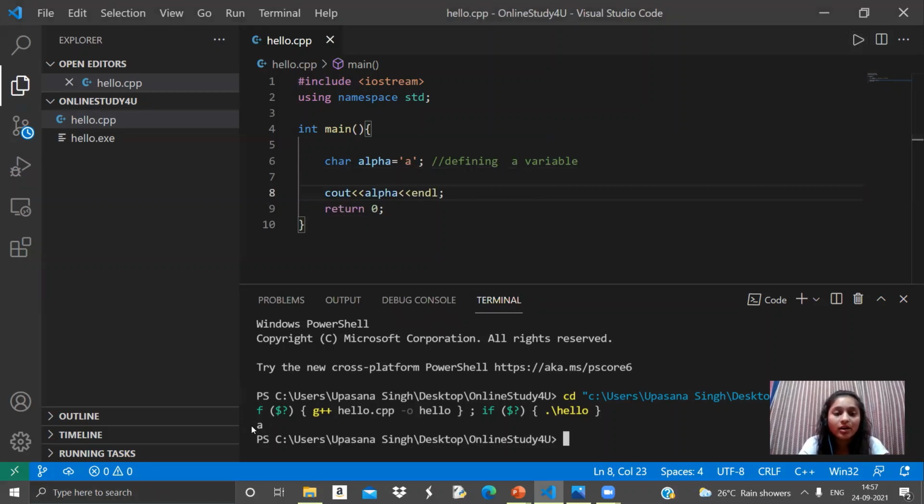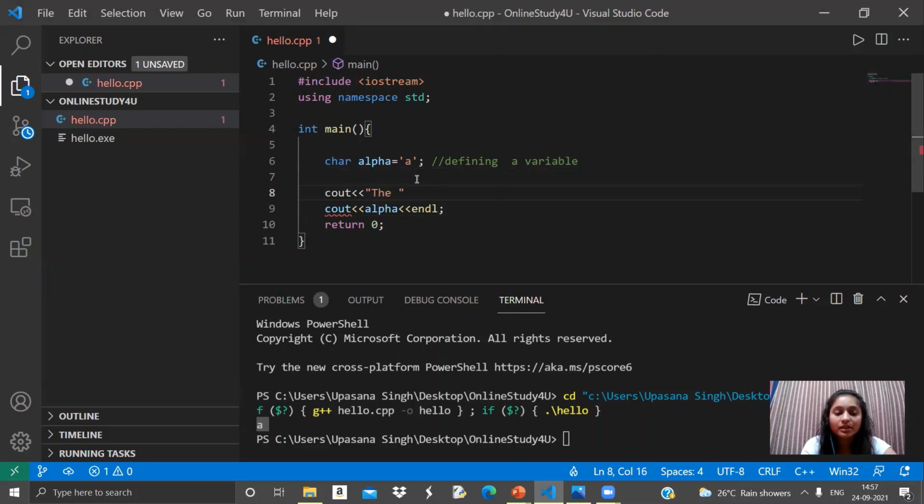So here we got our output, that is alpha is equal to A. For better understanding, you can also write lines like "the value of alpha is", and then you can run this program again. Then it will give the value of alpha is A. So this is how you can improvise your code as well.